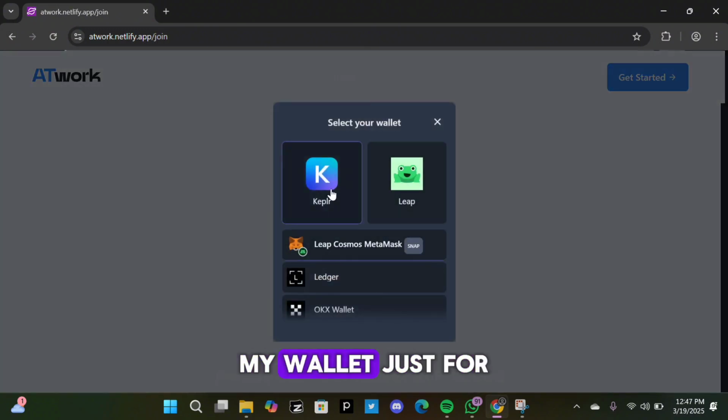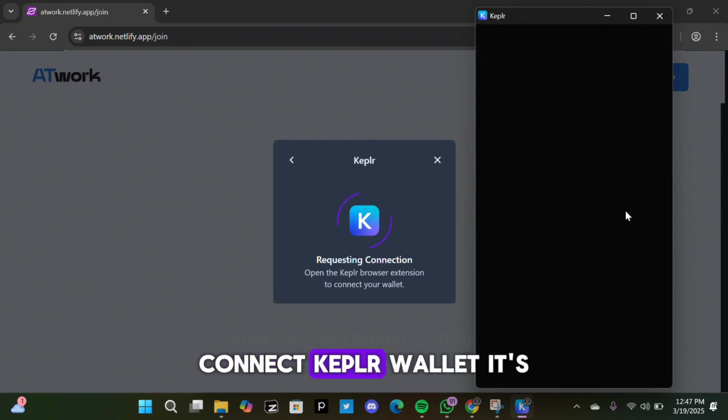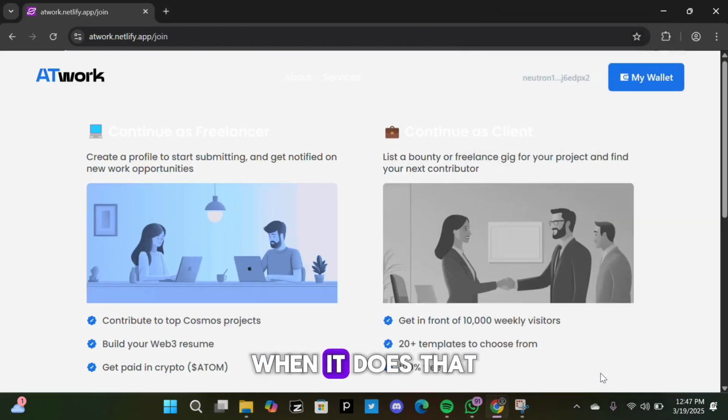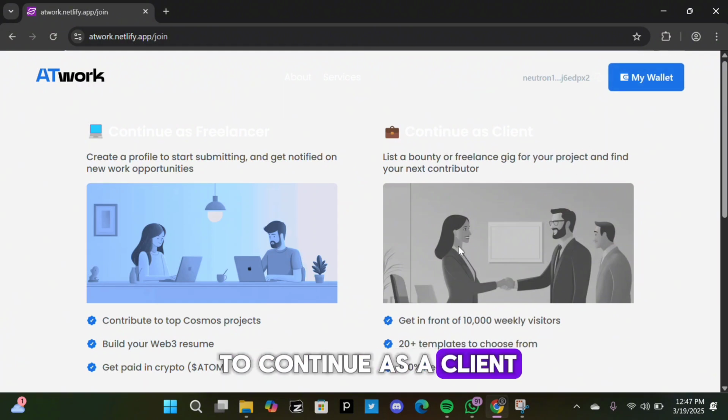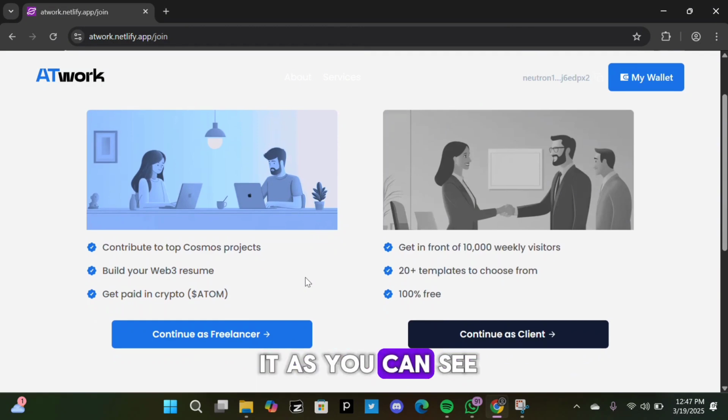So I had to disconnect my wallet just for the sake of this tutorial, but let's do it again. Okay, connect Keplr wallet. It's going to request connection. When it does that, you're going to approve the connection. And as you can see, my wallet has been added just beside the my wallet profile. Then you have options to continue as a freelancer as well as options to continue as a client. So here, my wallet has been added to it, as you can see.